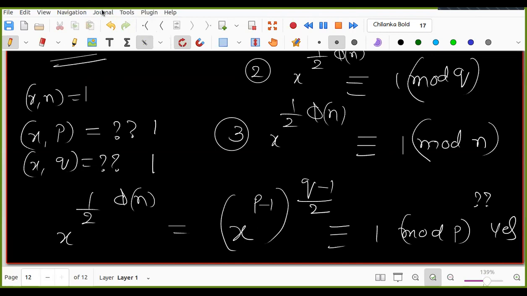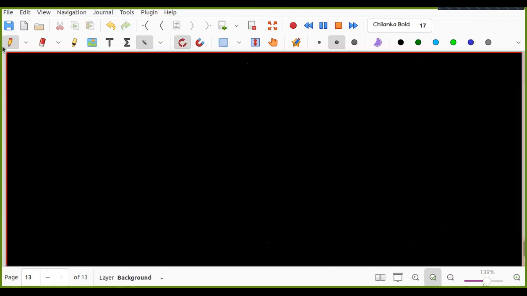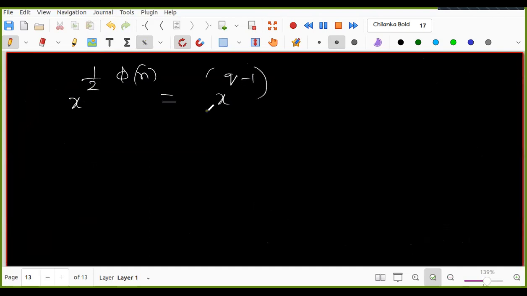Clear, okay. Now, on similar lines, you can prove that. I'm telling one more time. Phi of n, where n is equal to p into q, phi of pq is equal to phi of p into phi of q, because we are assuming p is not equal to q.